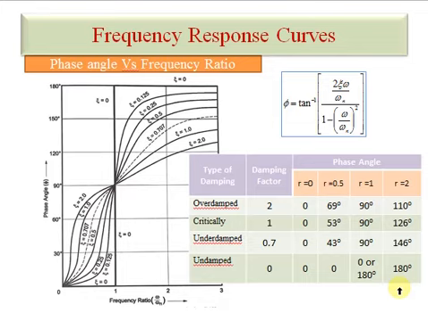Again we increase the damping, it is critically damped when the damping coefficient is equal to the critical damping coefficient, zeta equal to 1. Again at rest we get 0, and as we increase the speed from 1 to 2, 3, we get some value of phase angle. Same for the overdamped condition, when we provide more damping in the system, we get a different phase angle at different speeds. But one thing we observe in the phase angle, for all the damping conditions, all the curves pass through 90 degrees.